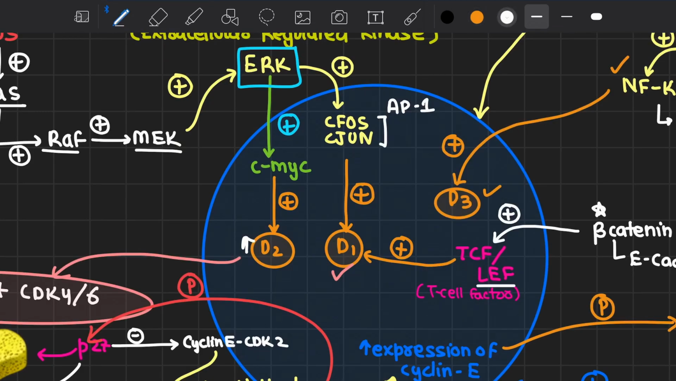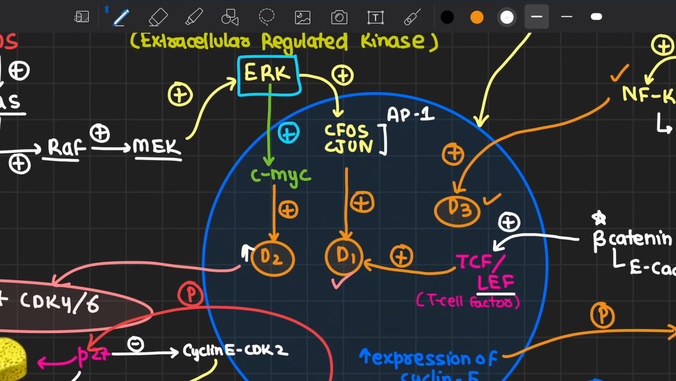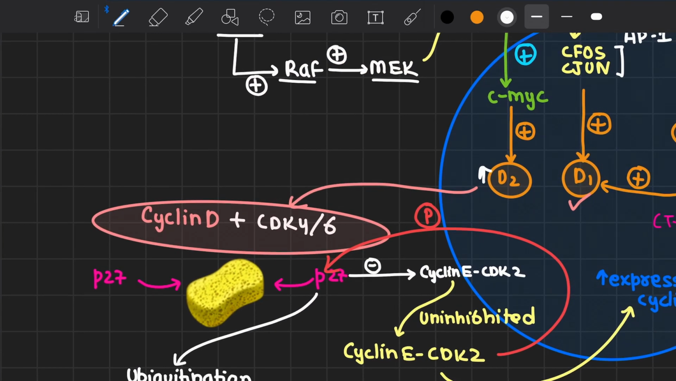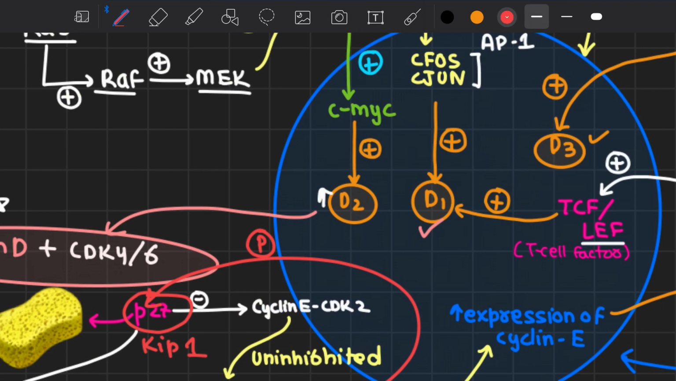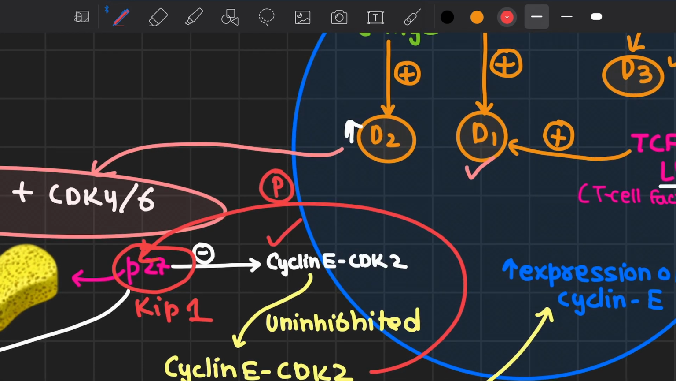Once these cyclin Ds get promoted, they will form a cyclin D-CDK4 and 6 complex. Now, this complex essentially functions like a sponge. Like a sponge, it will soak up all of the present CDK inhibitors, in this case we are showing KIP1. The sequestration of p27 in this case will lead to a disinhibition of cyclin E and CDK2 activity.